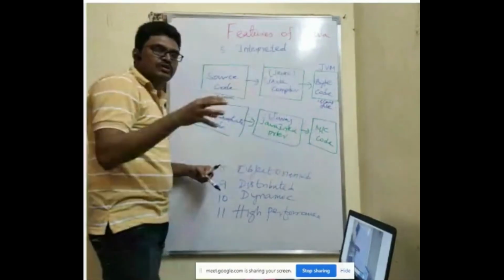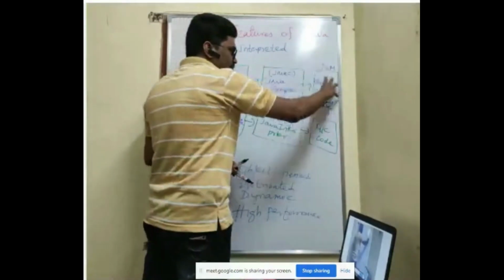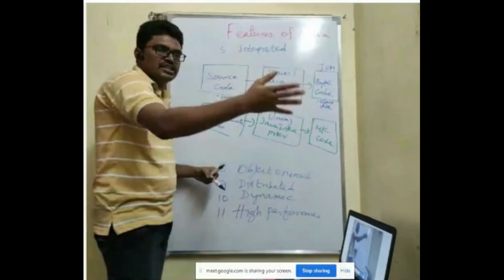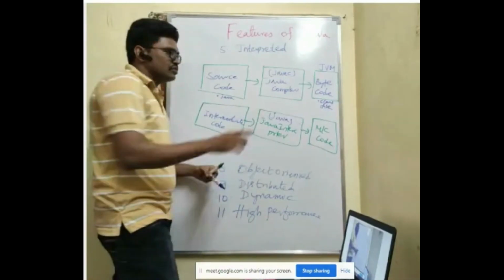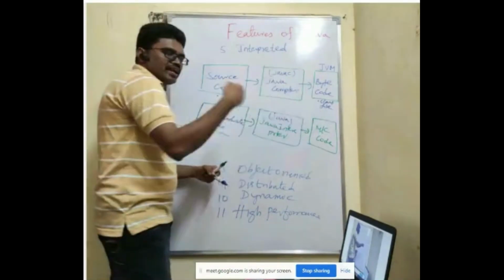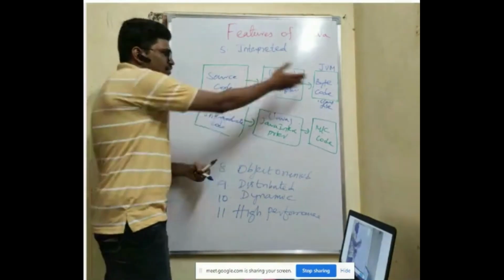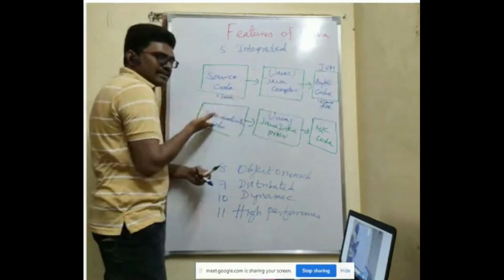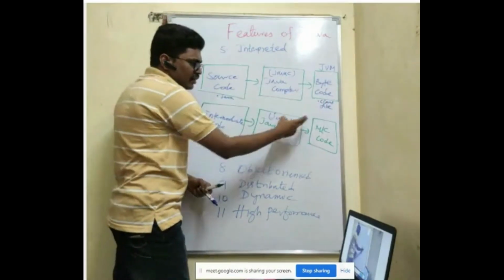So this bytecode is platform independent. This is the very important one. This bytecode I can take to any machine and run on any machine. I did not modify the code at all. So that .class file I can take to any machine and run it. That is why Java is platform independent. Now this same bytecode, or we'll call it intermediate code, is taken by the Java interpreter and converted into machine code.